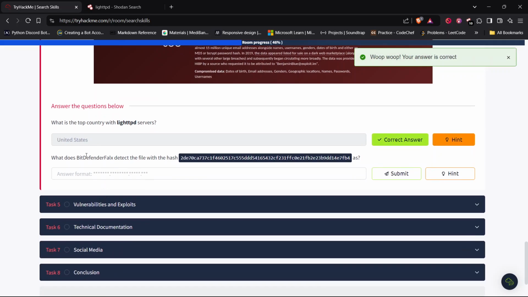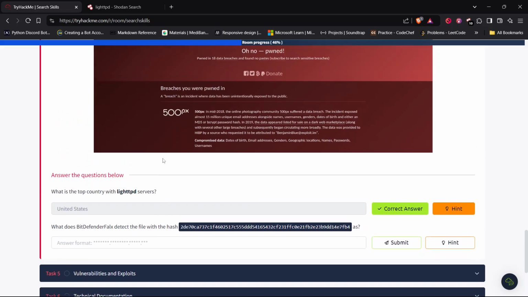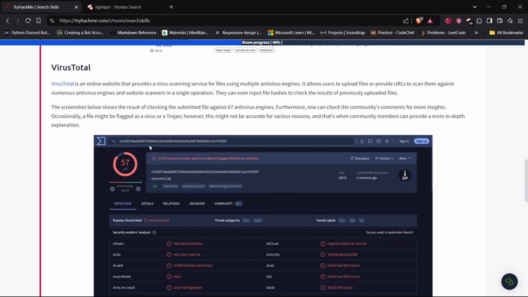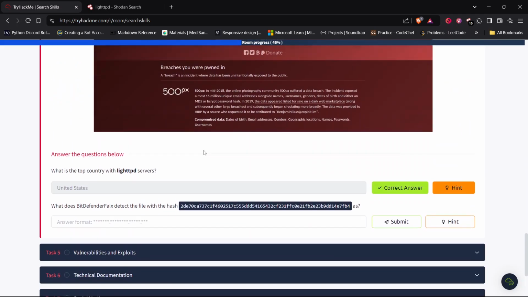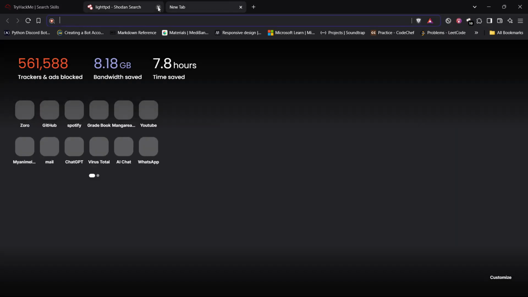Okay, what does Bitdefender flag the file with the hash as? Okay, let's copy the hash, and as we have seen previously, we are going to use VirusTotal to check for file hashes. Let's open VirusTotal.